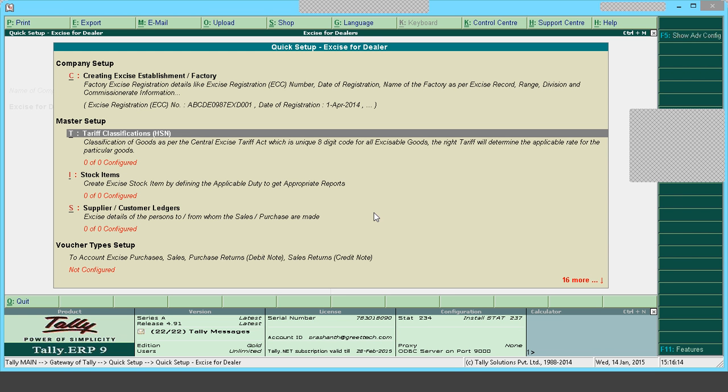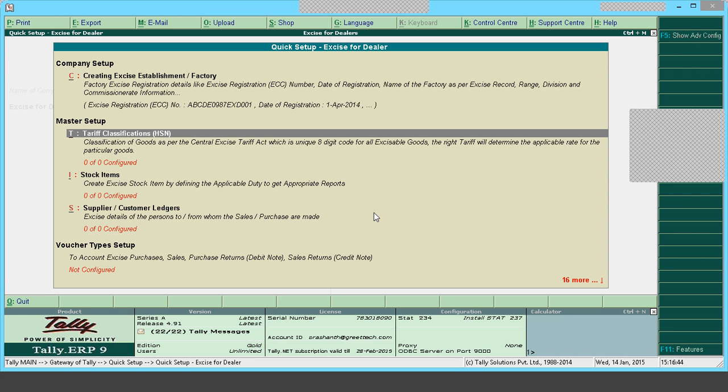It classifies all the goods under a particular classification that we call HSN, that is Harmonized System of Nomenclature. Here all the goods are classified under 91 chapters. So the CETA, that is the Central Excise Tariff Act of 1985, classifies all the stock items under 91 chapters with a specific code assigned to each item.